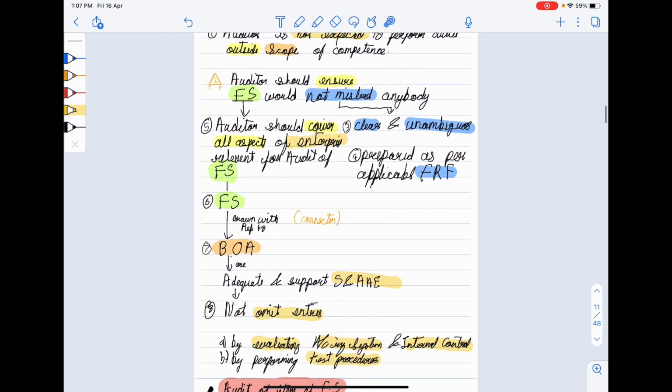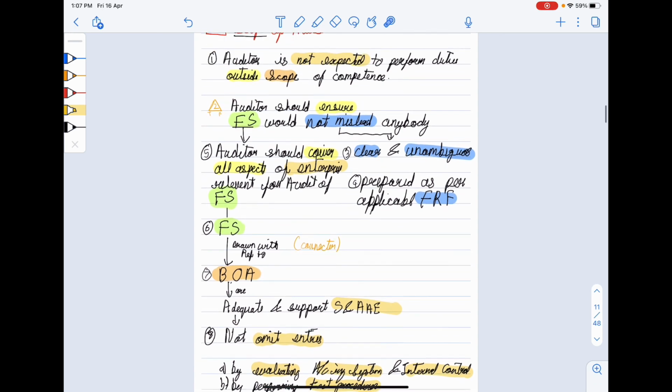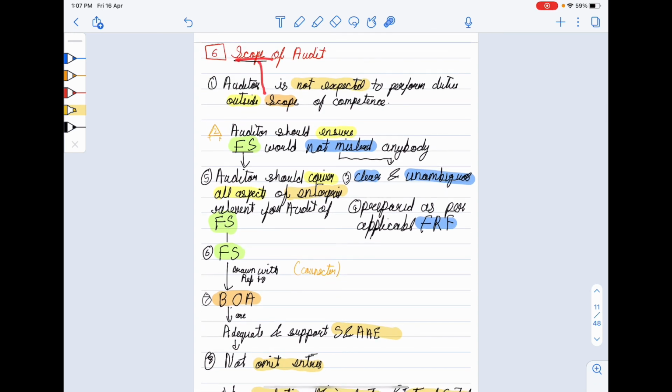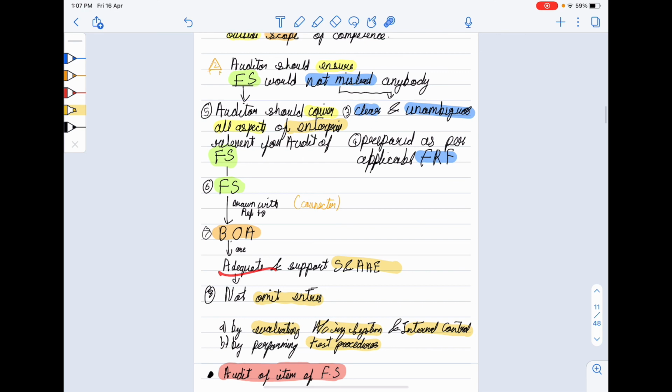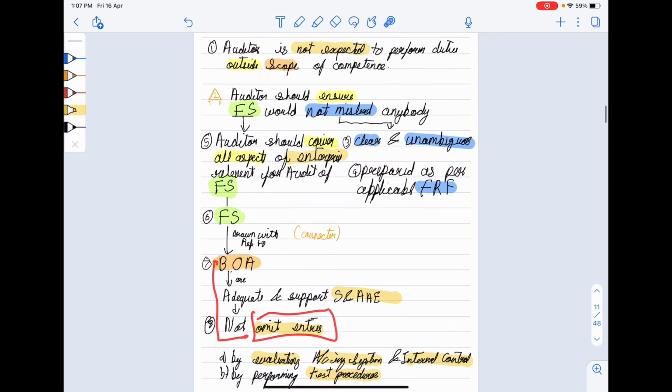Then next point is the connector. I call this point the connector point. Financial statement should be drawn with reference to books of accounts. So from the first word scope we took this point, then from the second sentence, from mislead, we took these 2 points, and from financial statement we took this point, connected with books of accounts. Then books of account should be adequate and should support sufficient and appropriate audit evidence, and books of account should not omit any entries. So very easy 8 points.